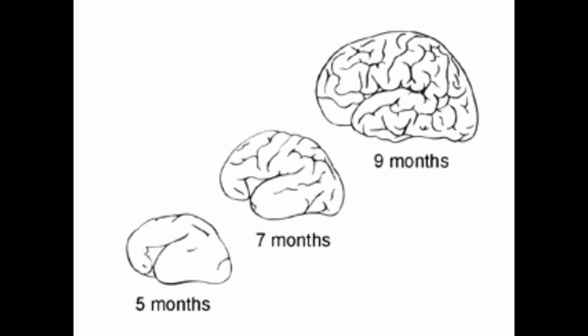Formation of the gyri begins with the major fissures being formed in the 5th month, the secondary sulci by 7 months, and the tertiary sulci by 9 months gestation. Finally, neuronal organization and myelination starts in the 3rd trimester and continues on well after birth. Organization and myelination are the major processes that account for brain growth and maturation.